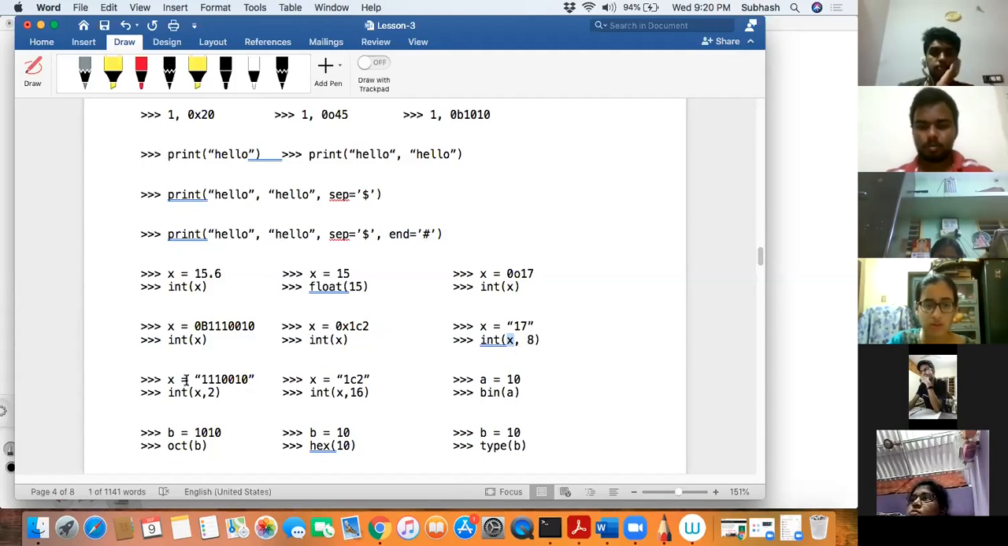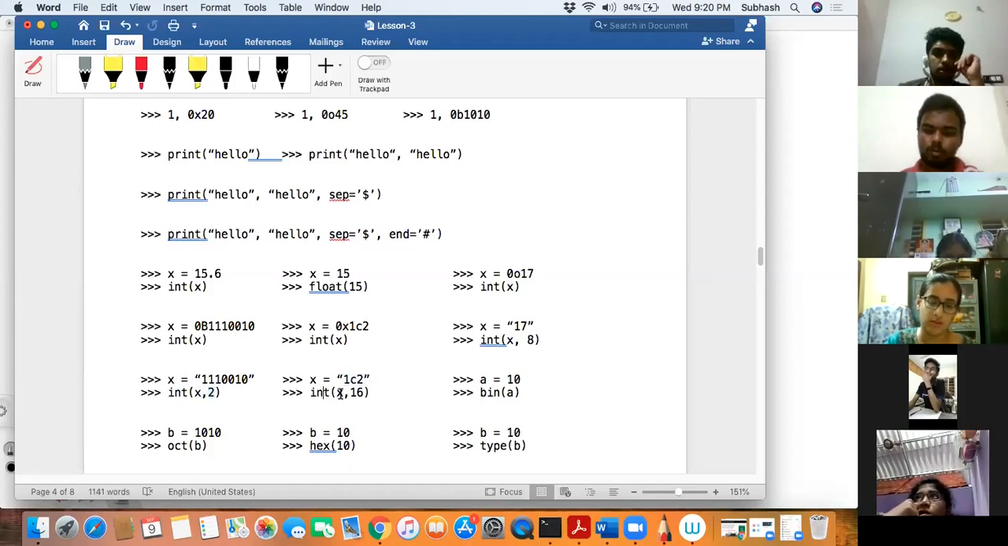If you see the next example, x is basically a string which contains a binary number. Binary, right? So 8 indicates octal, right? Yes. So this says x is equal to 1110010, and I'm telling the int function, please convert the string that is there in x, which is in binary format, to decimal number system. The next one, x is basically a string which contains a hexadecimal number. So I'm saying int, please convert the string x, which contains a hexadecimal number, into the decimal number system.